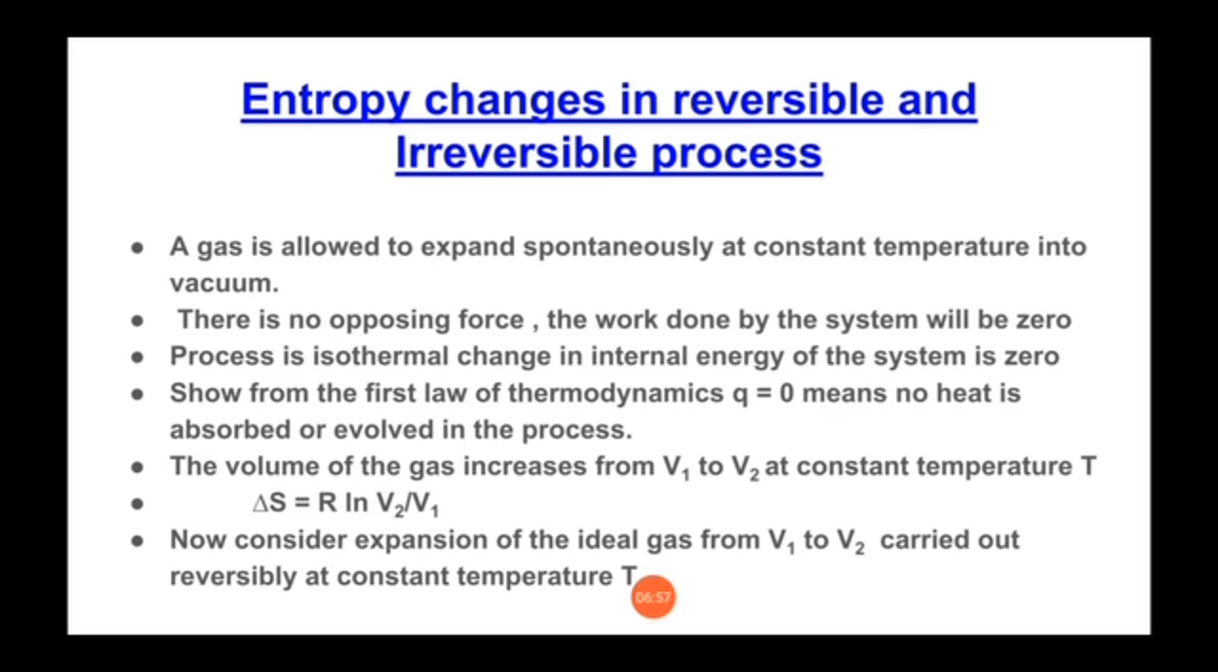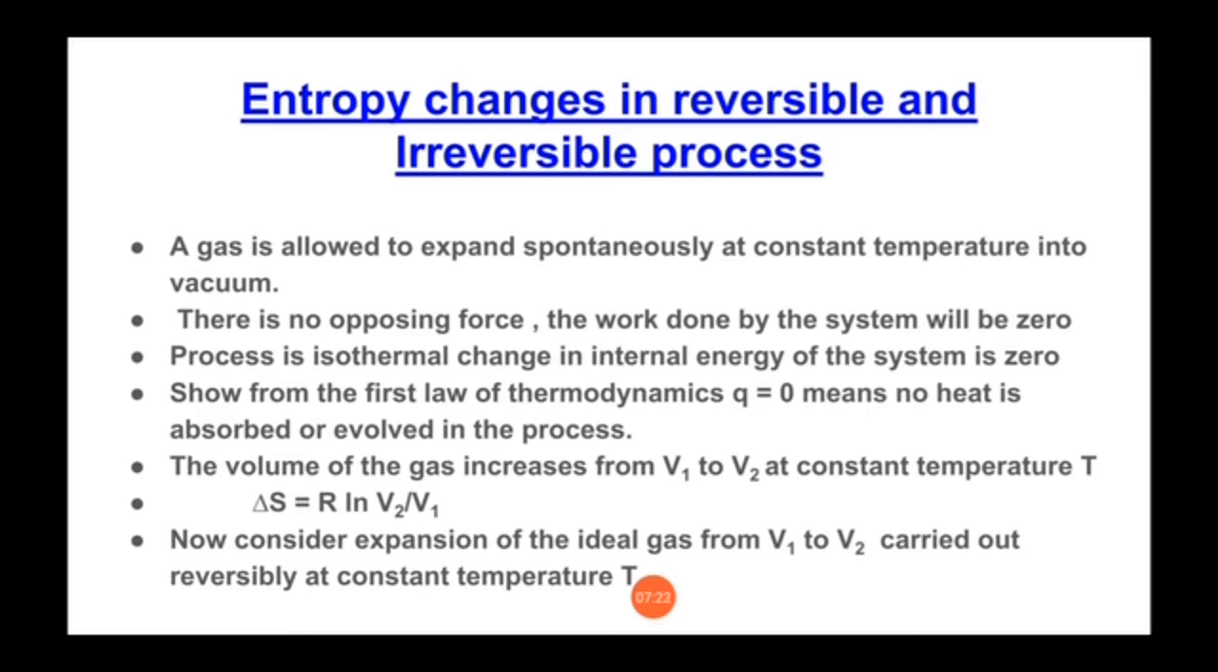and the volume of gas increases from V1 to V2 at constant temperature T, and the entropy change will be given by delta S is equal to R ln V2 by V1. Remember, students, we have proved this equation in the previous theory, but here this equation is for 1 mole of an ideal gas, that's why n is not written. We have taken n is equal to 1.